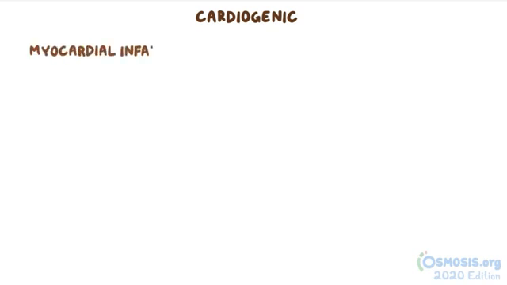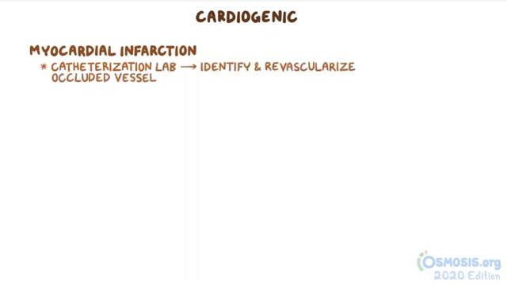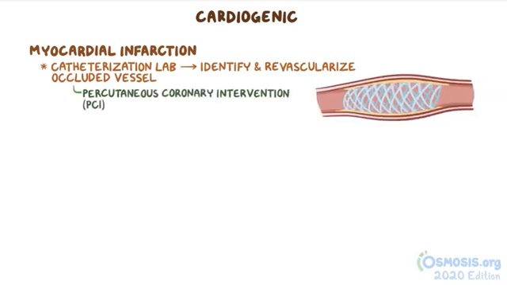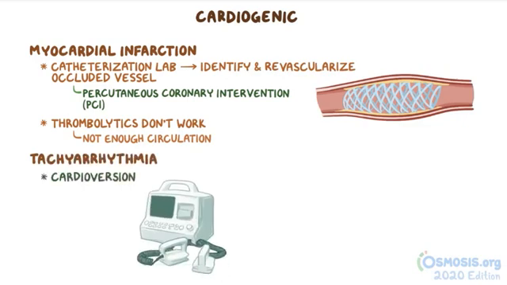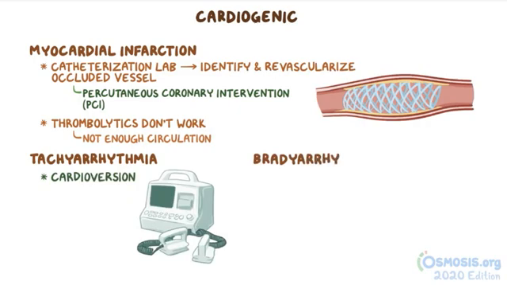Alright, now if a myocardial infarction is the cause of cardiogenic shock, then the individual is taken to the catheterization lab to identify and revascularize the occluded vessel using coronary angiography and percutaneous coronary intervention, or PCI. In a myocardial infarction that causes cardiogenic shock, thrombolytics typically don't work, because there isn't enough circulation to actually get adequate amounts of the thrombolytic to the coronary vessels. Finally, if the cause is a tachyarrhythmia, then the usual treatment is cardioversion or defibrillation. And if it's a bradyarrhythmia, then atropine is usually given and cardiac pacing is done.